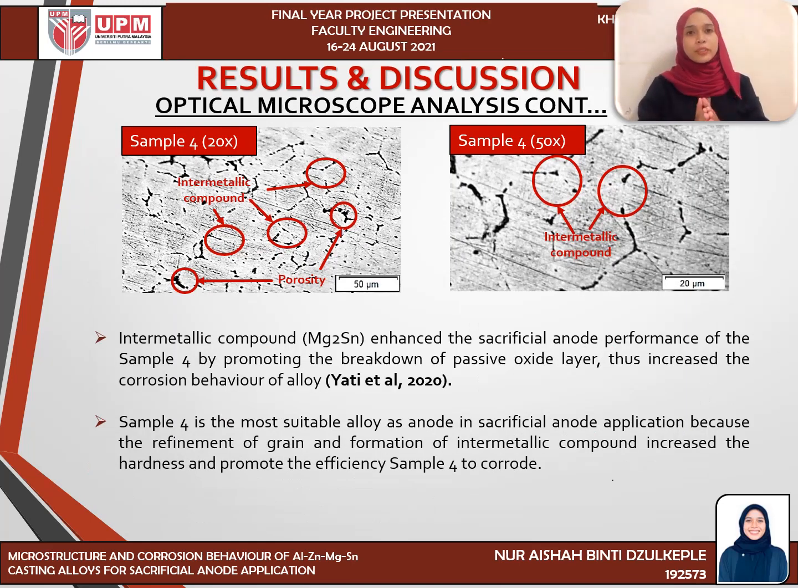The figure shows the presence of intermetallic compound in sample 4 at different magnifications. The intermetallic compound, which is Mg2Sn, enhances the sacrificial anode performance of sample 4 by promoting the breakdown of the passive oxide layer, thus increasing the corrosion behavior of the alloy. Sample 4 is the most suitable alloy as anode in sacrificial anode application because the refinement of the grain and formation of intermetallic compound increase the hardness and promote the efficiency of sample 4 to corrode.